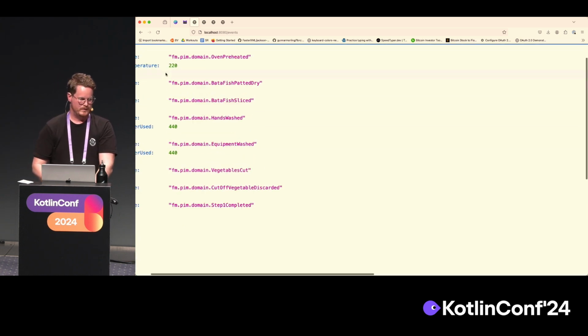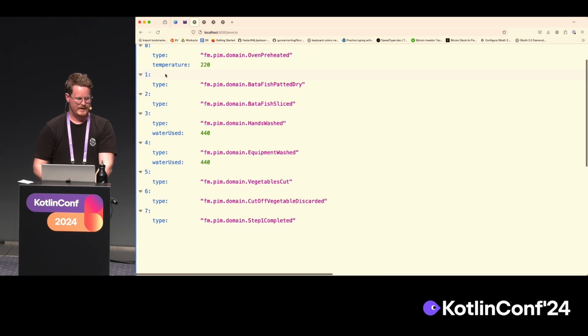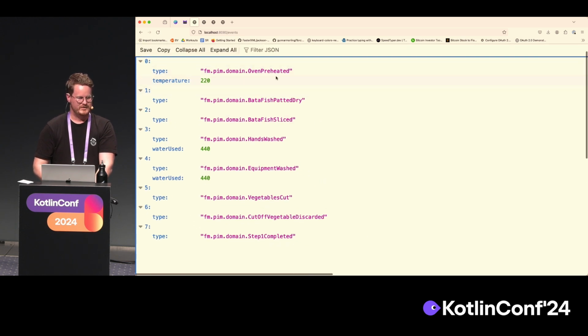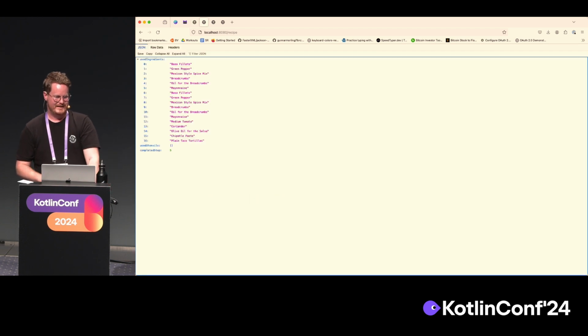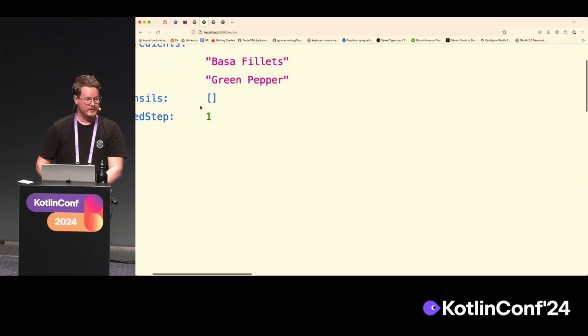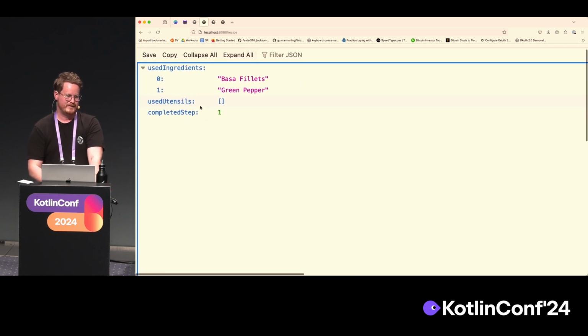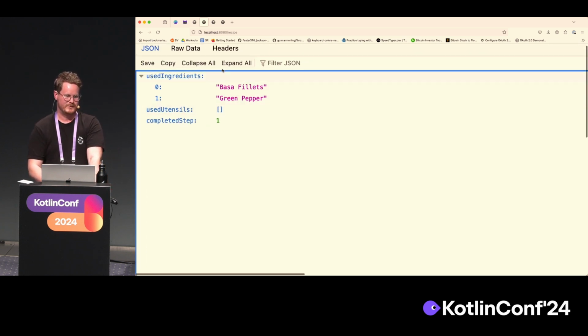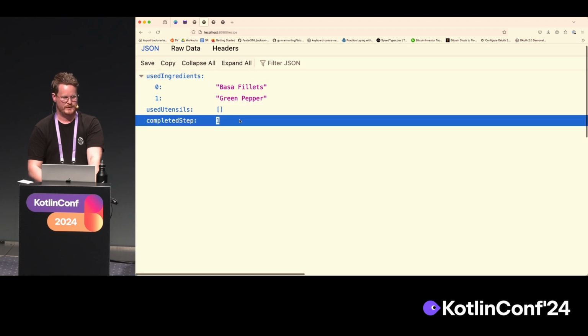So we can zoom in a bit. We found that the oven was preheated to a certain temperature, the hands were washed, that's good, and the vegetables cut, et cetera. And over here, we have calculated the current state of the recipe. So these are the ingredients that are so far used, and we have completed the first step.